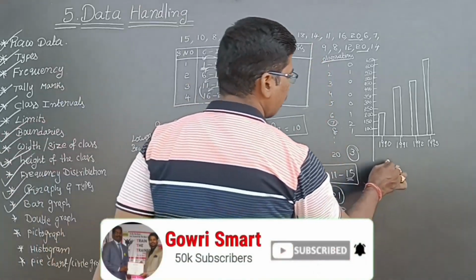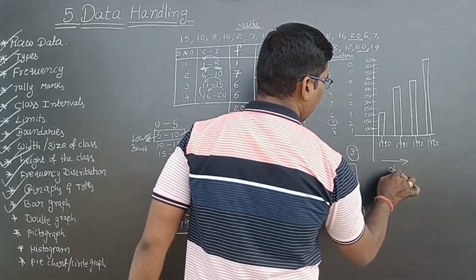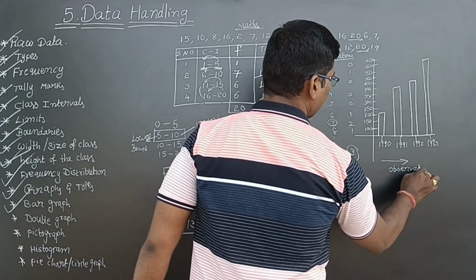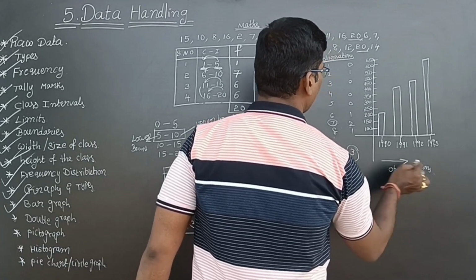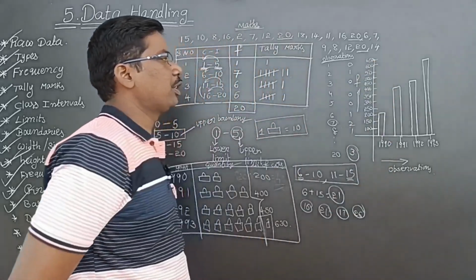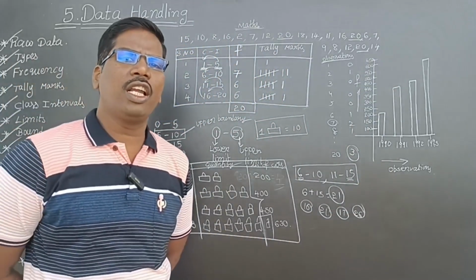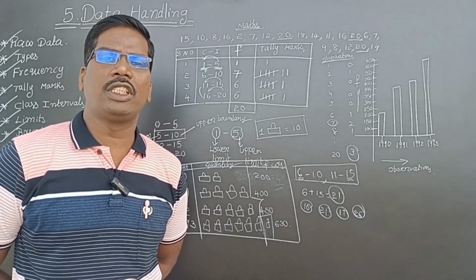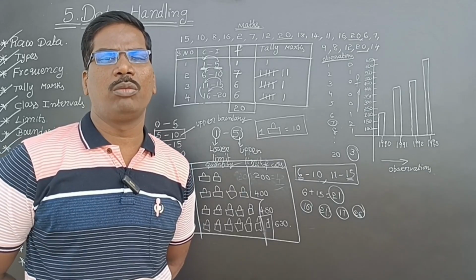These are the observations. These are the frequency. If you represent observations and frequency on the horizontal and vertical lines, that is called a bar graph.